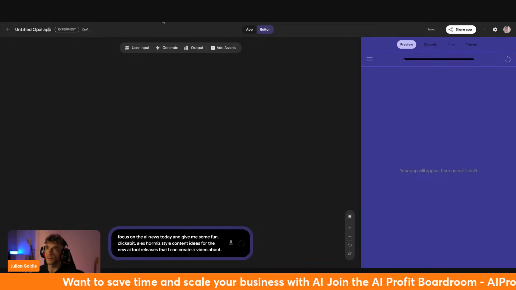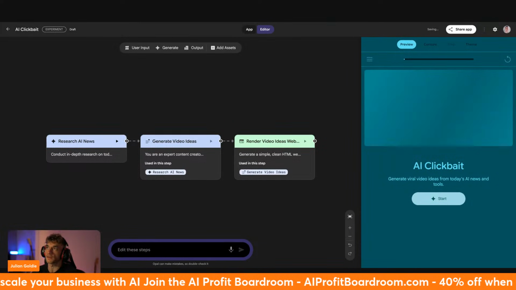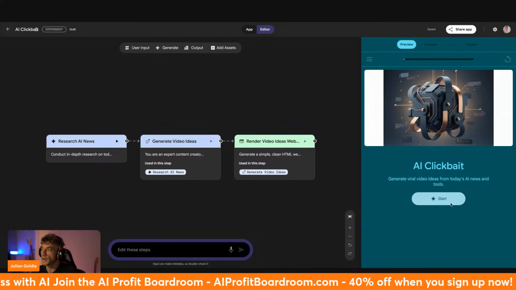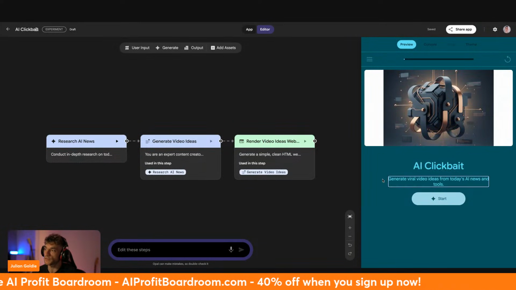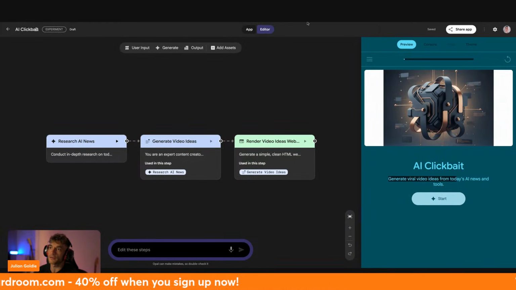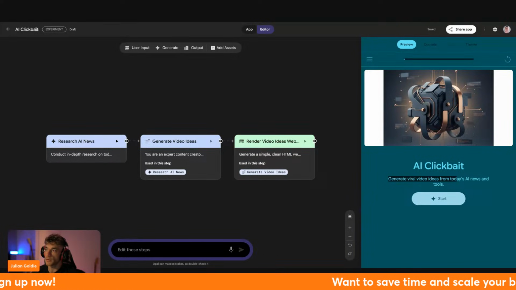It'll take a few minutes to come up with a workflow, but this is how easy it is to use. And you literally just describe what you want. Boom, you've got the AI clickbait generator over here, generate viral video ideas from today's AI news and tools. It's not guaranteed to work first time round, so just keep your expectations normal here. But that's basically how it works.